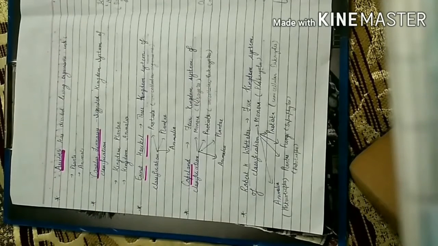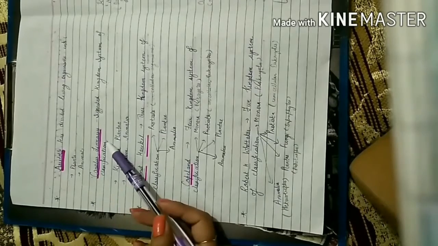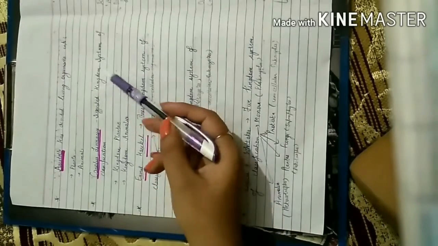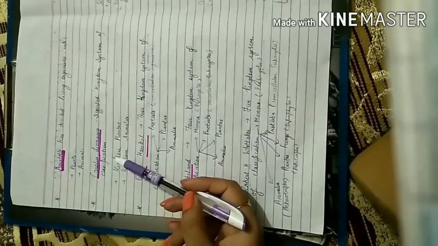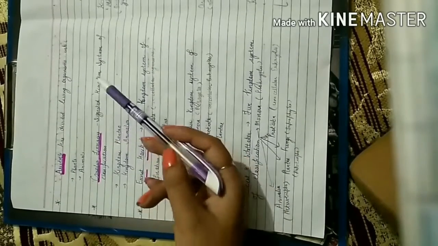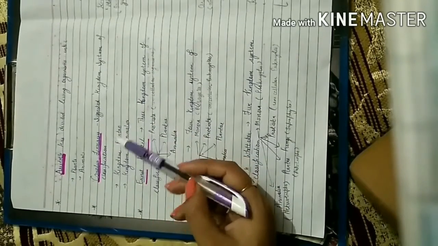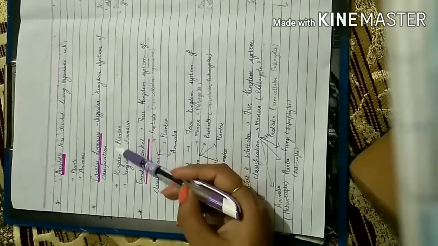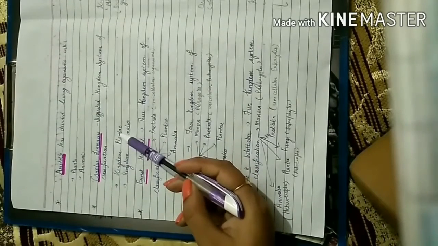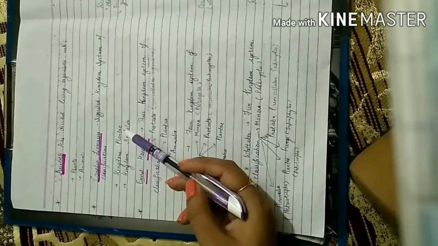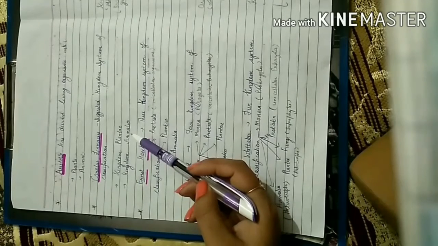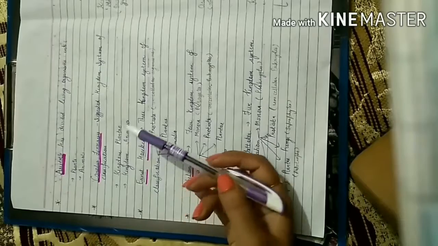Then the next scientist came and his name is Carolus Linnaeus. He has suggested kingdom system of classification, that is kingdom Plantae and kingdom Animalia. Under kingdom Plantae all the plants, trees, then small plants, everything will be present, and under kingdom Animalia all the animals will be present, right?